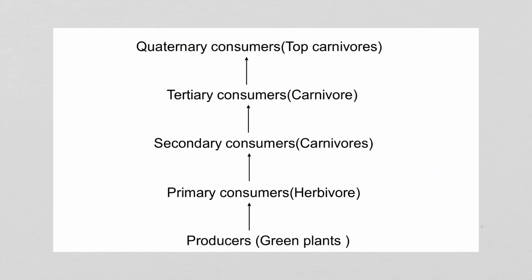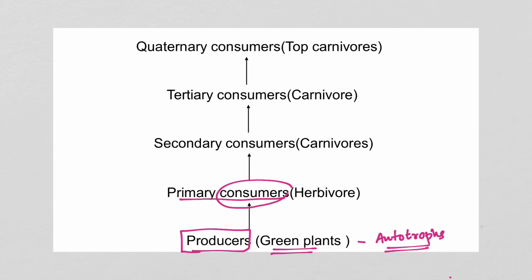Okay, so let's see how a trophic level looks. It begins with the producers, that is the green plants. Green plants produce their food, so they are called the producers, and they are also called the autotrophs. Then we have the primary consumers, those consumers who eat the producers or the plants.